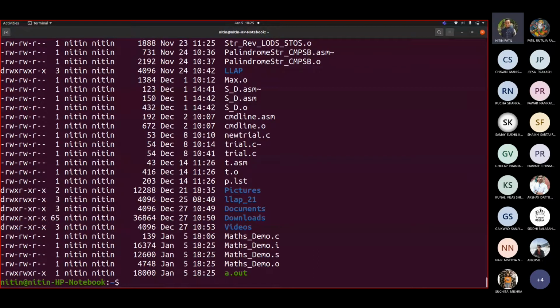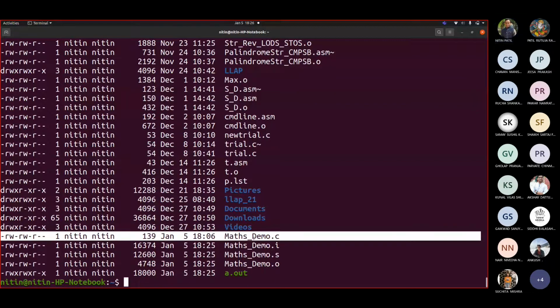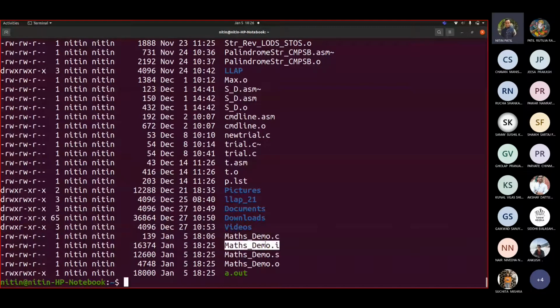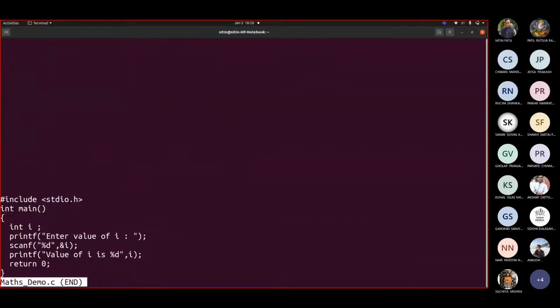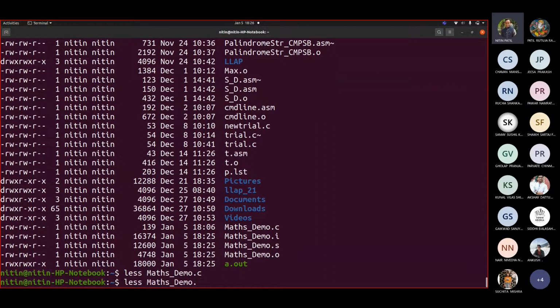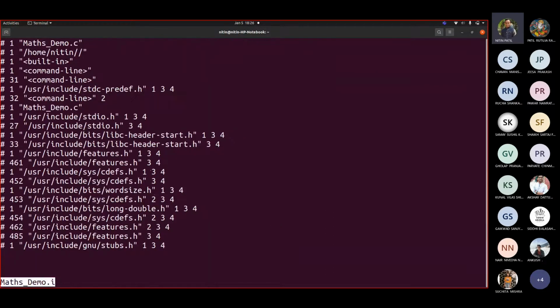Now see how many files were generated. This was your original source code, correct? That source code was processed by the preprocessor, so that output is this. Let us see the code first. Maths-demo.c. This was your code, correct? Now this is a pre-processed version.